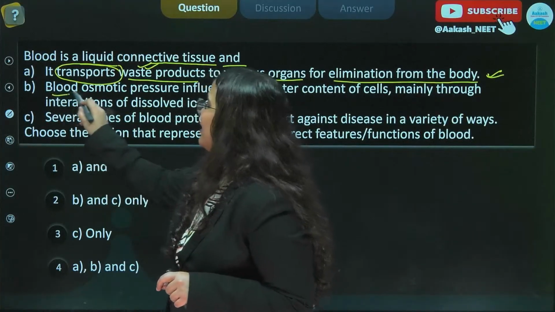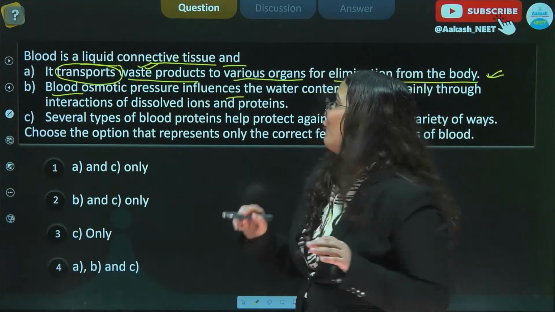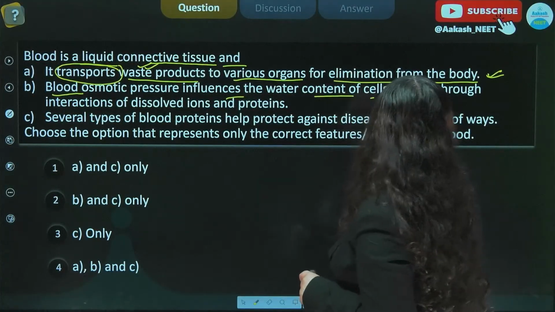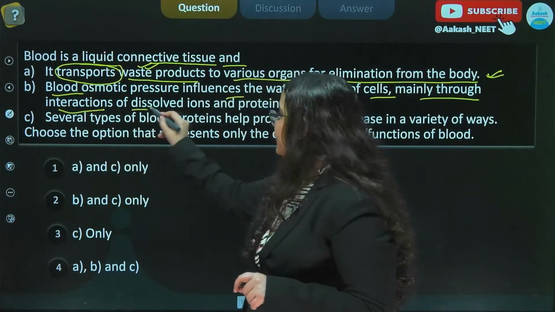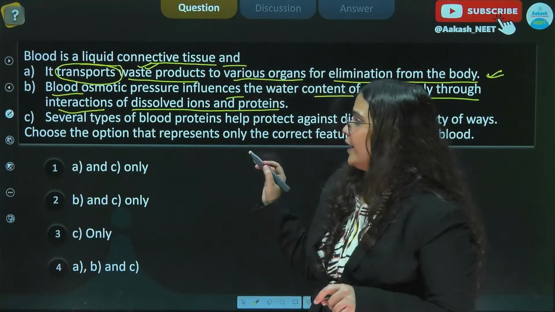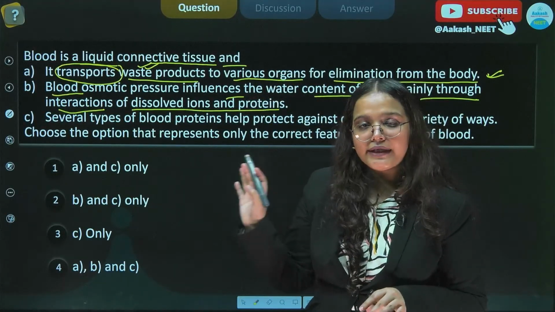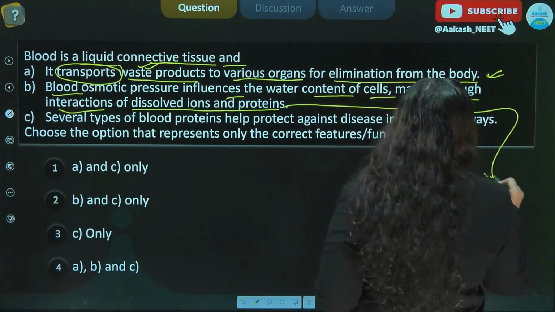B is given to be blood osmotic pressure influences the water content of cells mainly through interaction of dissolved ions and proteins. So this seems like a very sophisticated and complicated line, but students, we discussed at greater lengths about albumins.